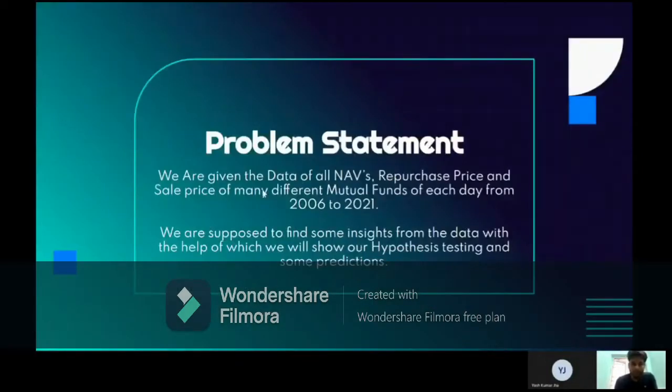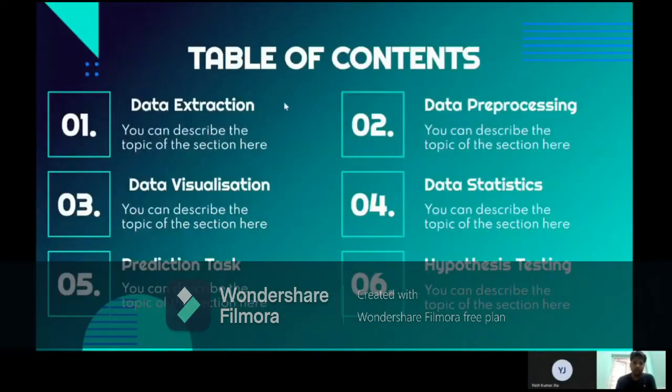Problem statement. We are given the data of NAVs, repurchase price and sale price of many different mutual funds for each day from 2006 to 2021. We are supposed to find some insights from the data with the help of hypothesis testing and some predictions. Table of contents. At first we have data extraction, second data preparation, third data visualization, fourth data statistics, fifth data prediction task, and sixth is hypothesis testing.